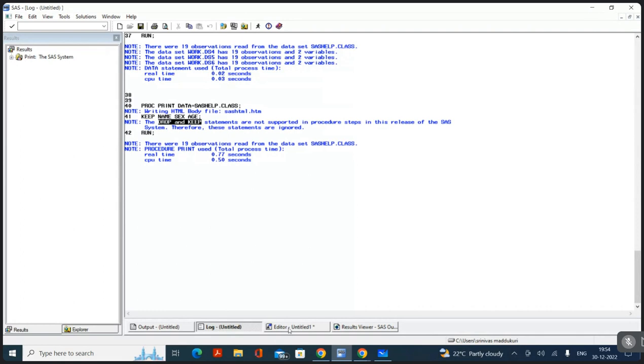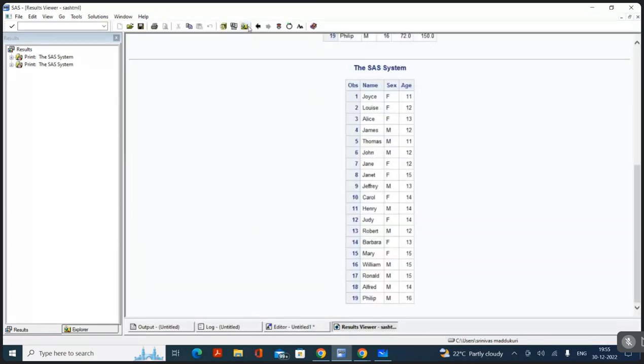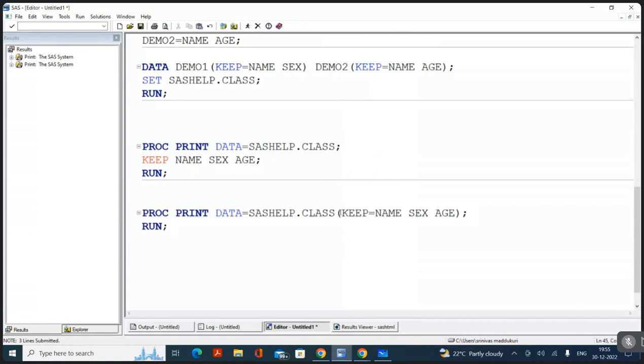But anyway, I want to print only these three variables. Now this time I'm trying it like this. I'm writing proc print data equal to sashelp.class. After that I'm opening the parenthesis: keep equal to name, sex, age, close the parenthesis. Now write the run statement. If I execute this program, can you see what is going to happen? We are getting only the three variables. So what you can understand from this is that we can write the keep option both in a data step and a proc step, but the keep statement we can write only in a data step.